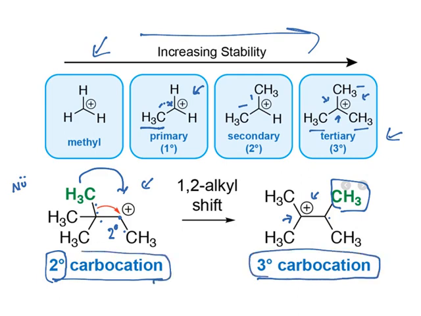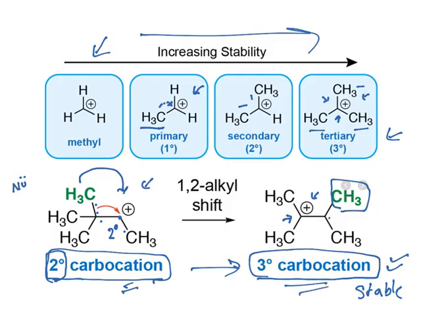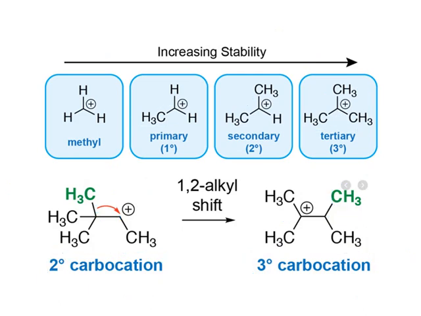Look at the transformation. What has happened? A secondary carbocation is converted to a tertiary carbocation. Why? Tertiary is more stable than secondary. So for the rearrangement, you need to think like this. Why does the rearrangement occur? Because there is an electron deficient species, whether it is carbon, nitrogen or oxygen. To stabilize that electron deficiency, a group moves along with its electrons, hence these are known as nucleophilic migrations. What happens with that? A stabilized intermediate forms. So this is the logic behind rearrangement. So we have seen how a group movement occurs in an electron deficient carbon.